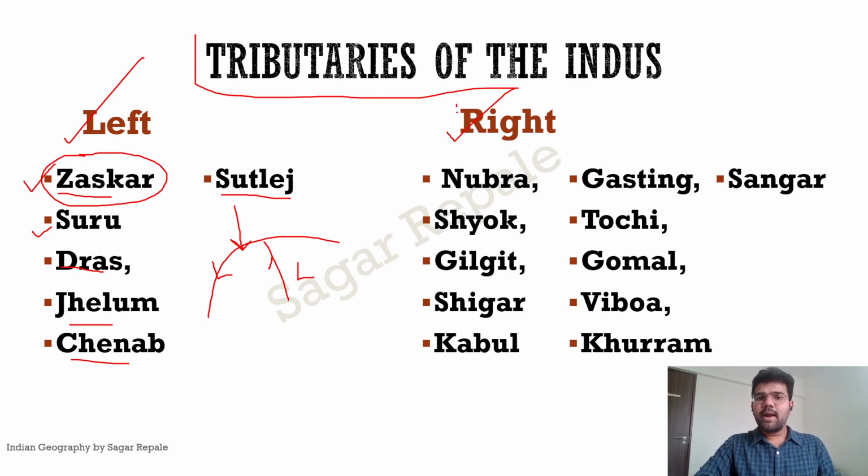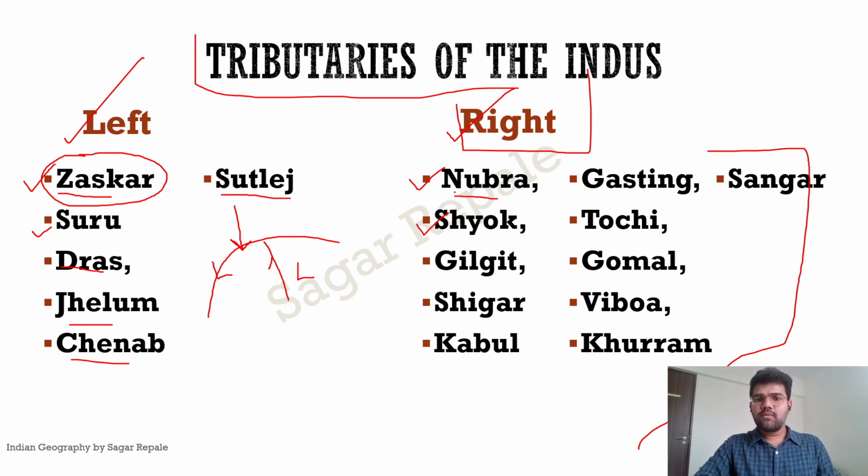Then right bank tributaries. So which are the major right bank tributaries? About Nubra, there was a question. I think there were two questions on Nubra, one on Nubra River, and one on the Nubra Valley. Then Shok, then Gilgit, then Shigar, then Kabul, Gasting, Tochi, Gomal, Vibova, Khurram, and Sangar. So not all rivers flow from India. Many rivers flow from Pakistan and Afghanistan, and they join the river Indus.